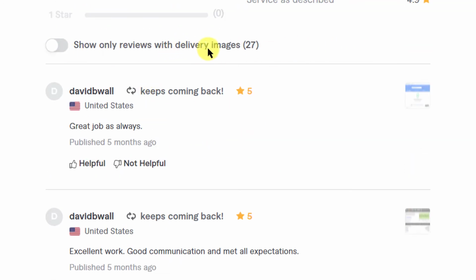Show only the reviews with delivery images. See, this is what I was talking about in a previous video, where I said that delivery images are only shown on your gig gallery when the buyer approves it, after they have accepted the order. So if you check this, it will show only those reviews where the buyer has accepted to show the delivery images in the gig gallery.